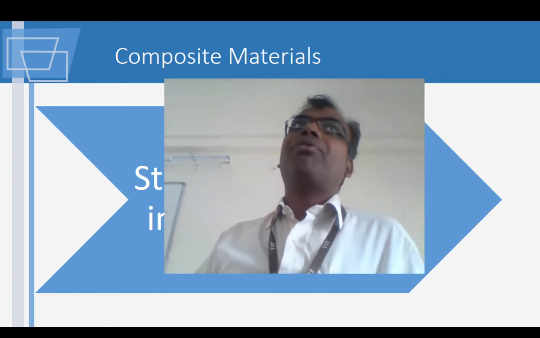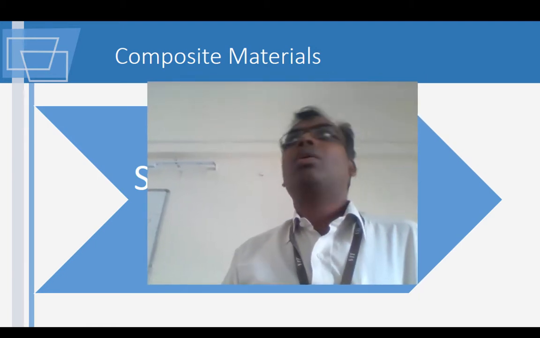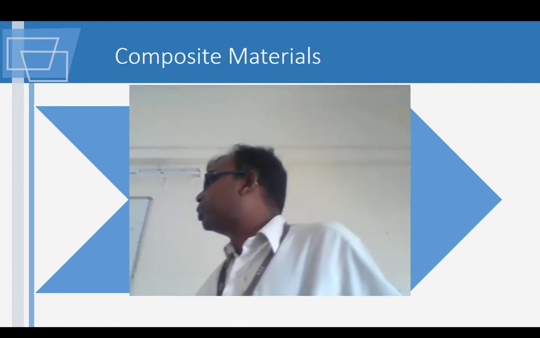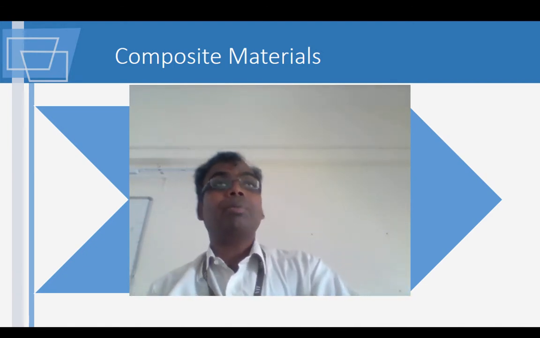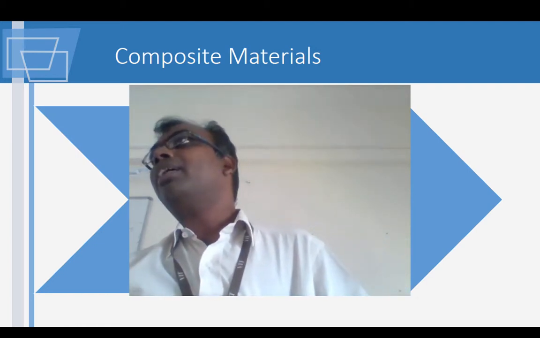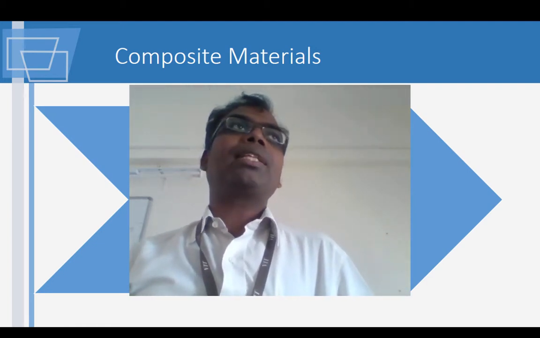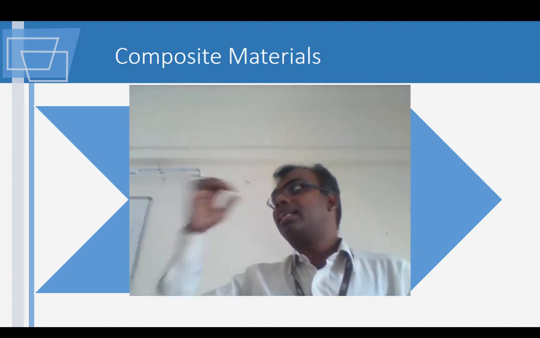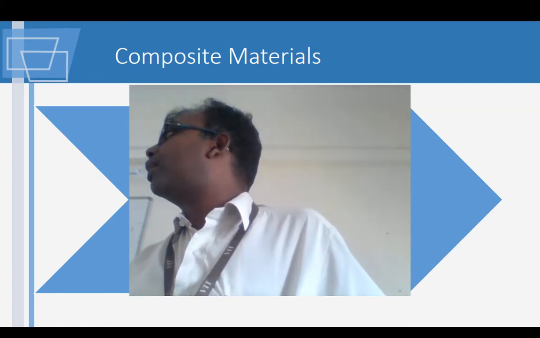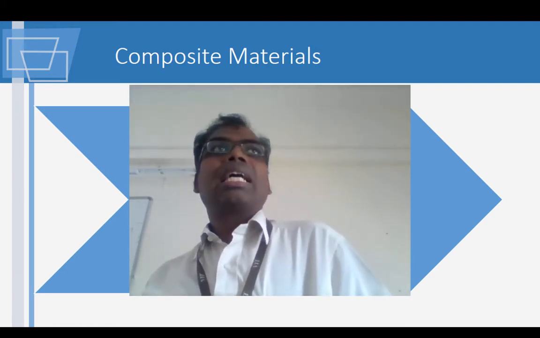So what we do is we reinforce these polymers with some fibers. These fibers should be strong. These fibers have to be stiff, and usually they are mixed in the polymer resin, and then they are allowed to set. So this is what we are talking about in this class.